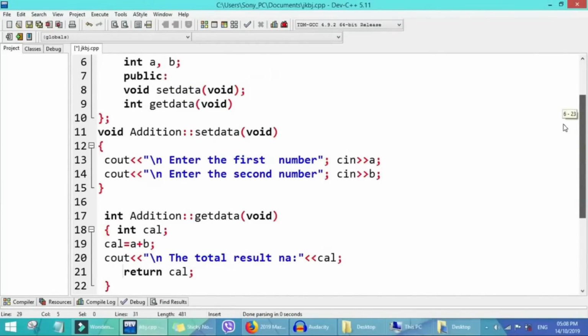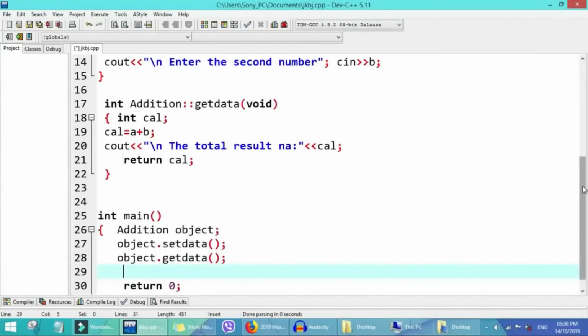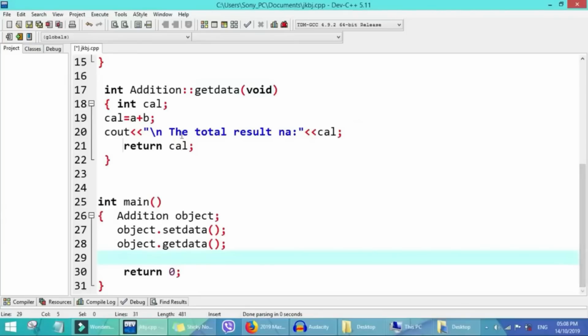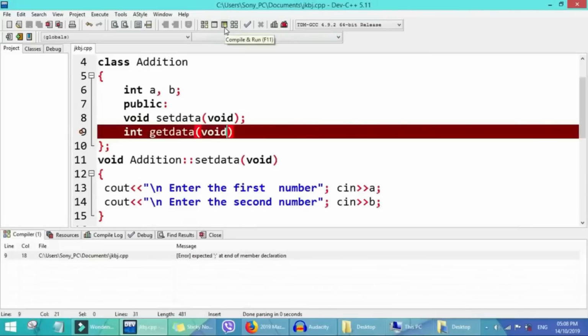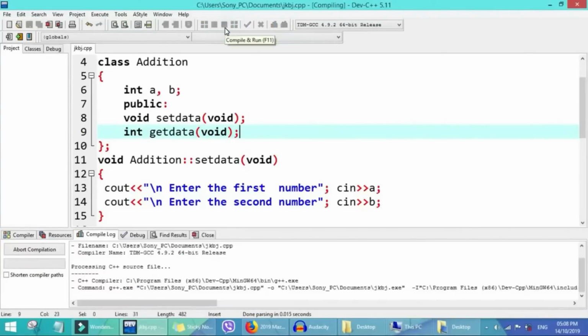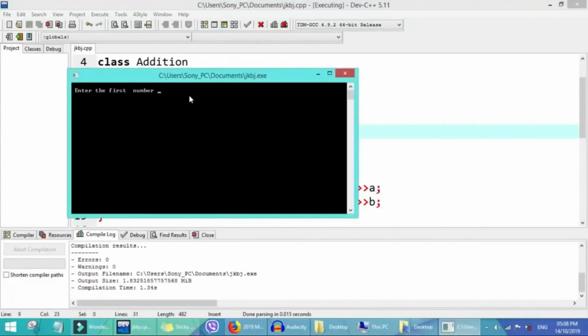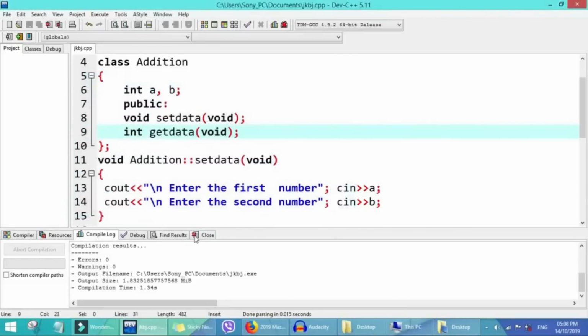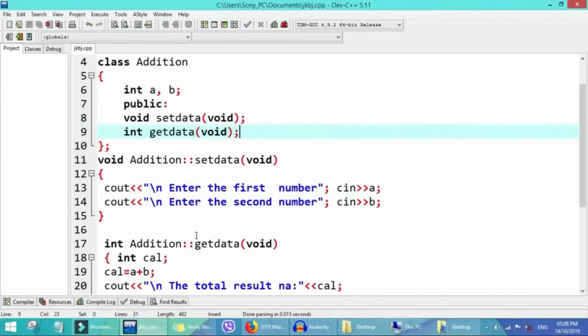So let's run the program. Okay, we need to put a semicolon here. We run it again. Okay, it says enter the first number, we enter 3. It says enter the second number, we enter 4. So the total result is 7. So that is the way we add two numbers with a class.